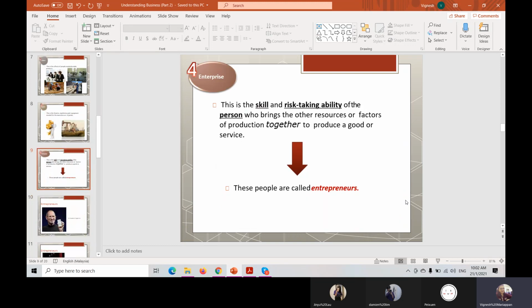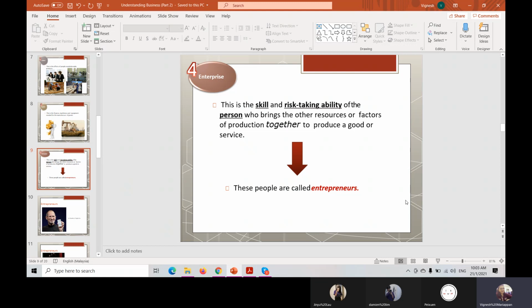Okay, the last one is enterprise. Enterprise is the person who is willing to take risk, brings the other factors of production together to produce goods or services. So we can call them entrepreneurs. Without them, we can't do anything, correct?